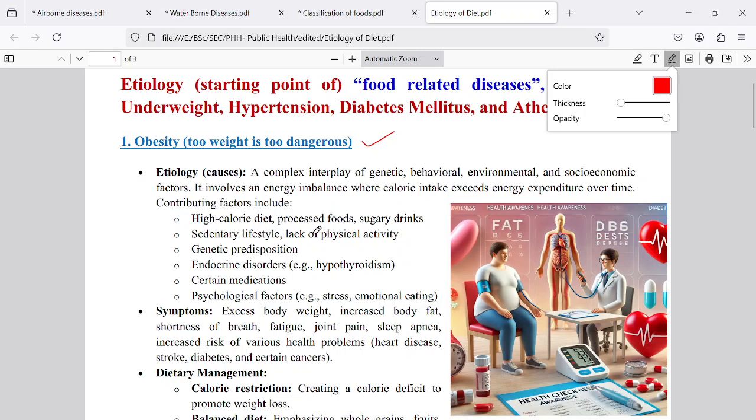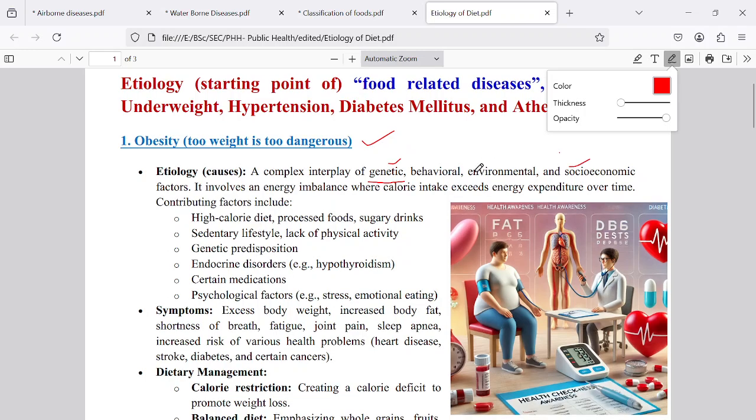What are the causes for this obesity? There are multiple reasons, because we do not blame them, because that is inherited from their parents, genetical. Sometimes it may be caused by environmental and social factors. Lastly, that is food material. It involves imbalanced food material, calorie intake. If we take more amount of food material than we require, then that may lead to obesity.